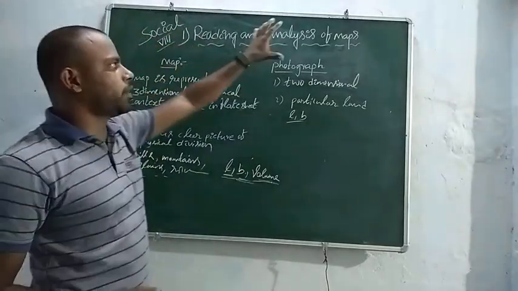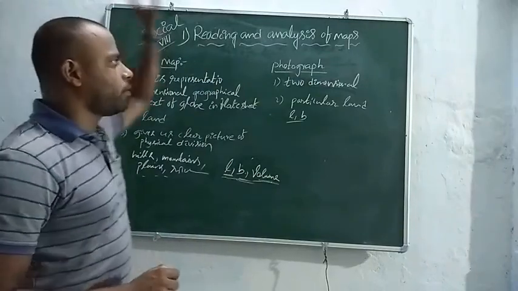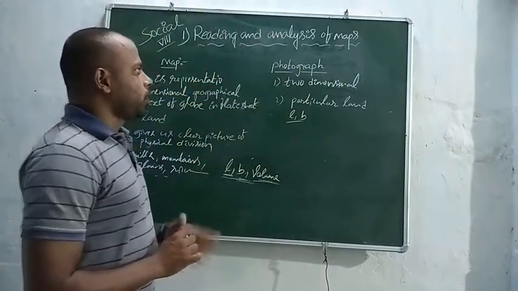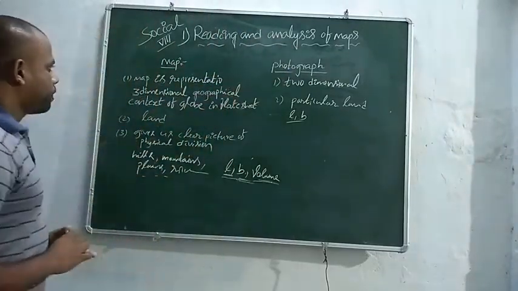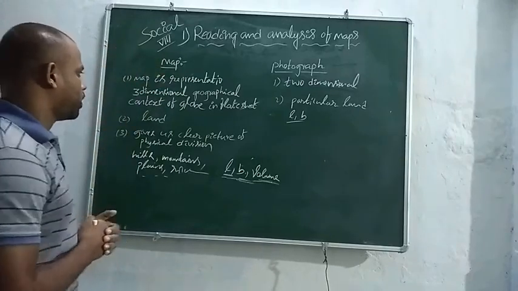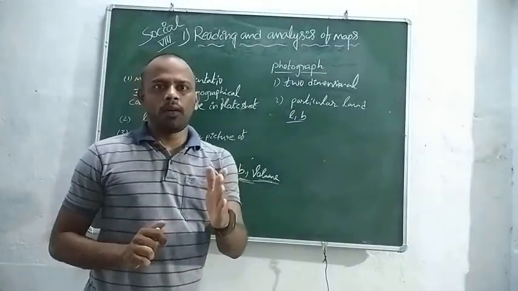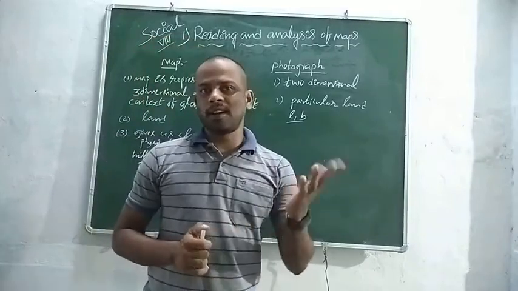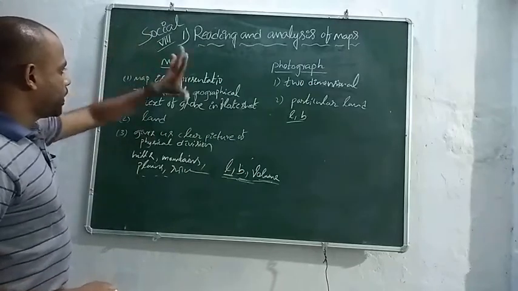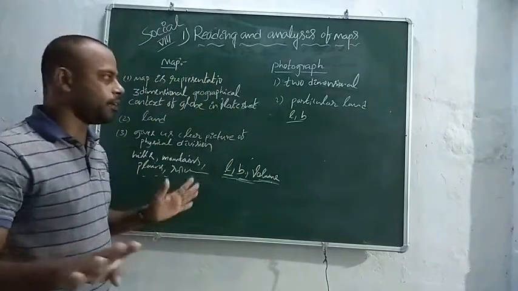Before going to details of the lesson, we have to learn what is a map and what is a photograph. What is the difference between a map and a photograph? A map is a representation of the three-dimensional geographical context of the globe on a flat sheet. As you already learnt in lower classes, let us recall that a map is a representation of the three-dimensional geographical context of the globe on a flat sheet.